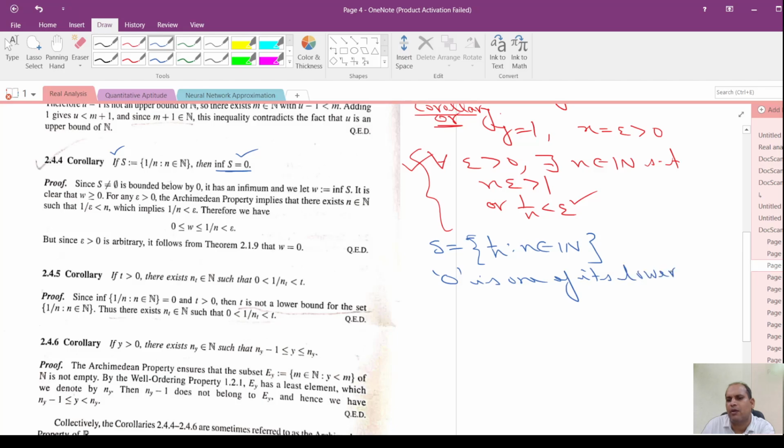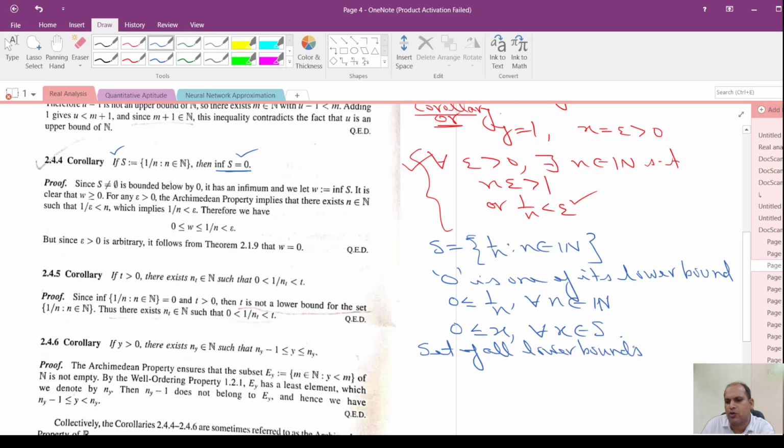In fact, every real number less than 0 is also its lower bound, because 0 is less than or equal to 1 by n for every n belonging to the set of natural numbers, or I can write that 0 is less than or equal to x for every x belonging to the set S. What will be the set of all lower bounds?